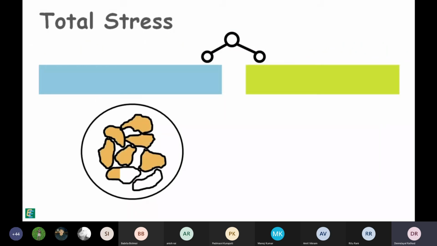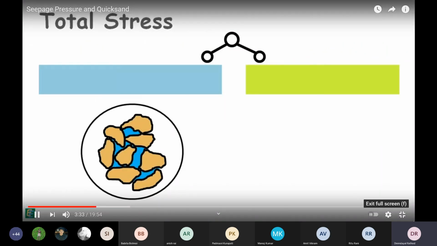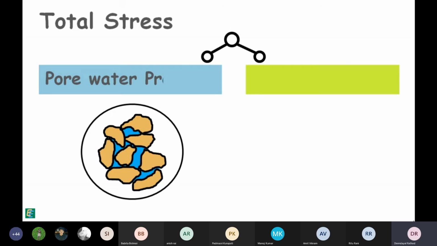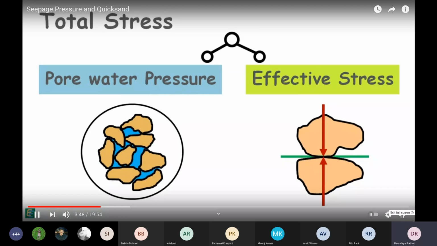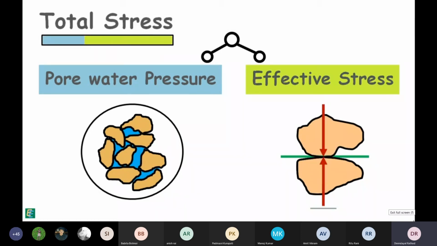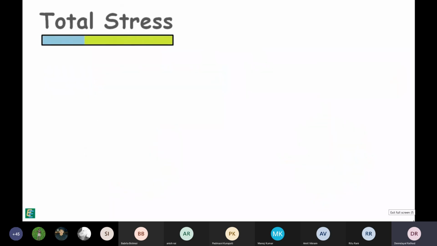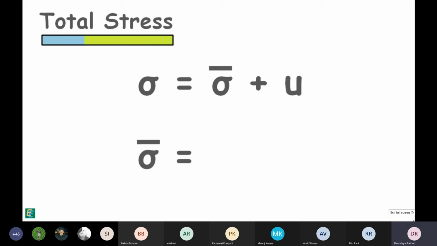Part of the stress is shared by the water present in the voids of the soil structure, and that is called pore water pressure. And the other part of the stress is shared by the soil grains by their grain to grain force transfer at their point of contact, and that is called the effective stress. It is the part of the total stress that is acting on the soil particles. So, total stress is equal to the sum of effective stress and pore water pressure. And the expression for effective stress is written as total stress minus pore water pressure.